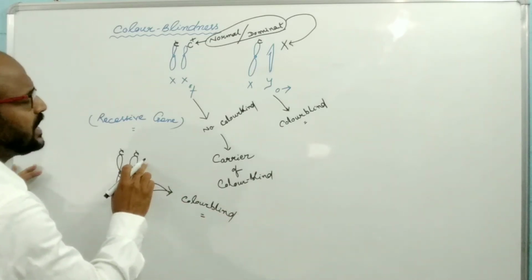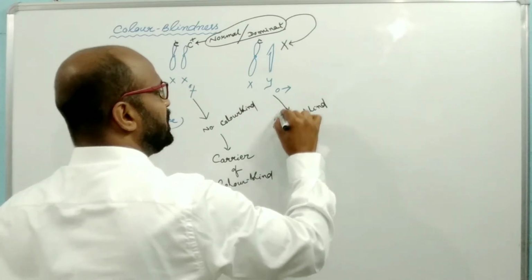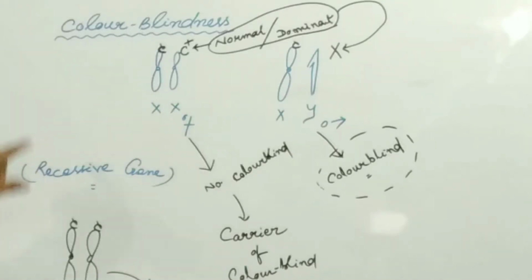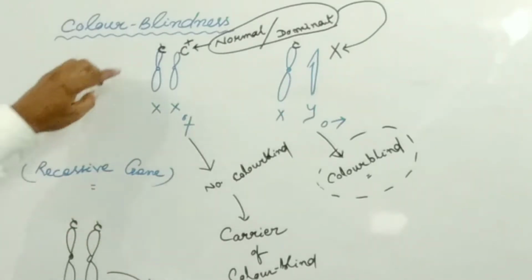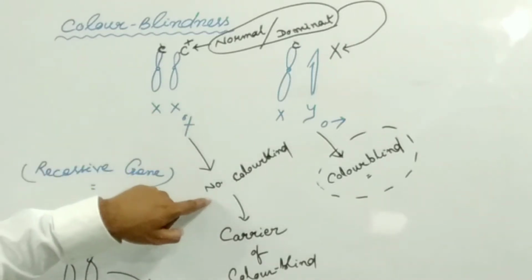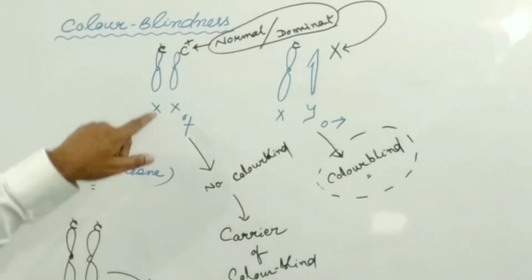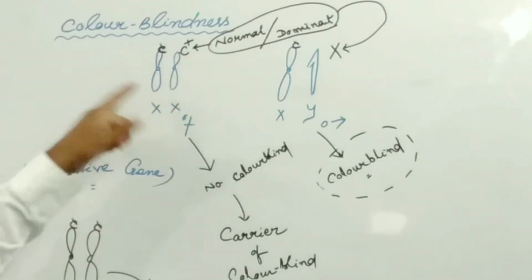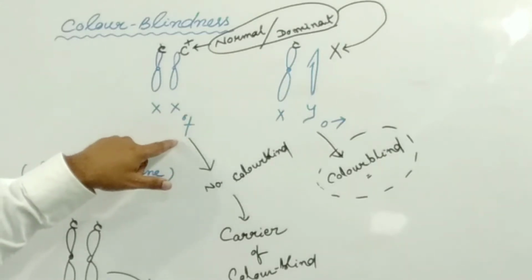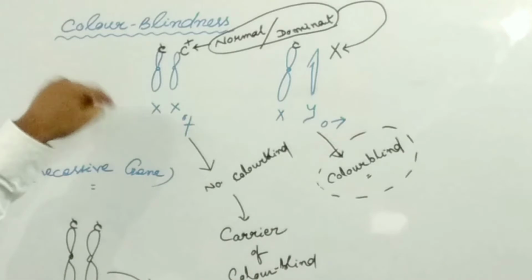If a single defective gene is present in case of male, the male will be color blind. If a single defective gene is present in female, then there is no appearance of the color blind symptoms, because there is the normal gene in the other X chromosome of the female which compensates the defective color blindness gene.